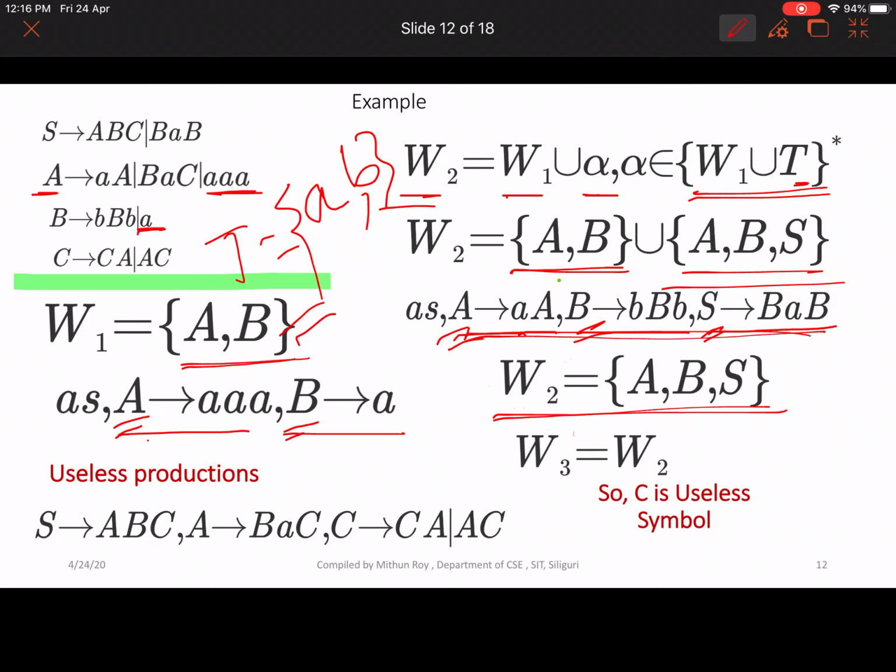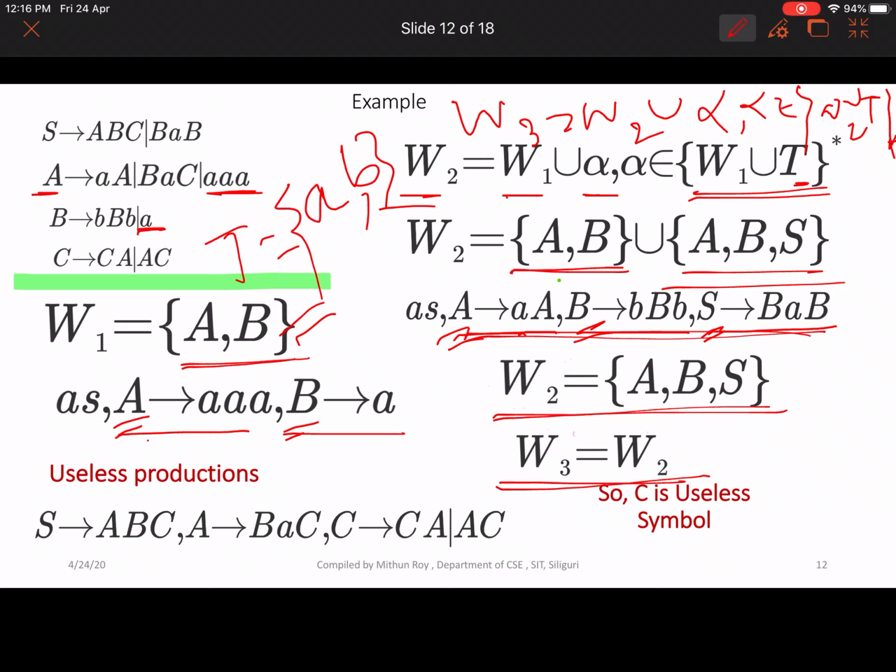So now W3, similarly, is also equal to W2 union alpha, such that alpha belongs to (W2 union T)*, right? So we get the same, that is W3 equal to W2. So our algorithm terminates.